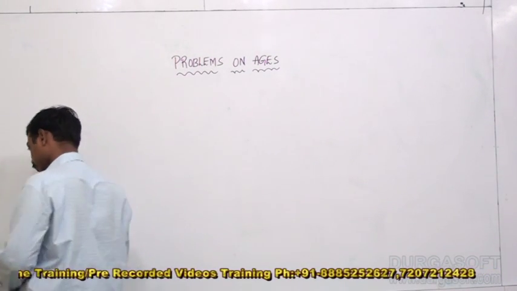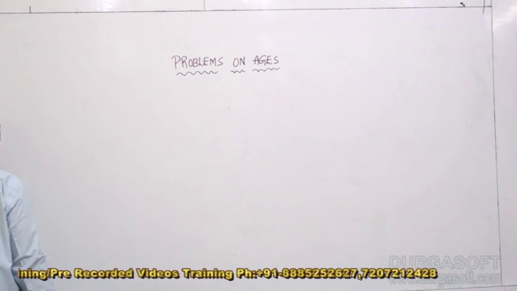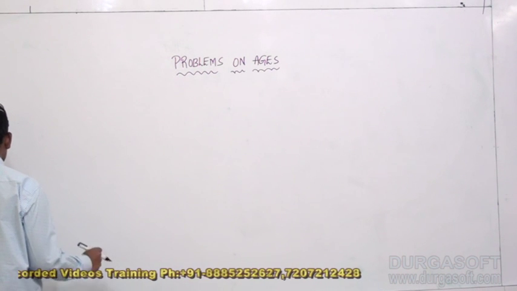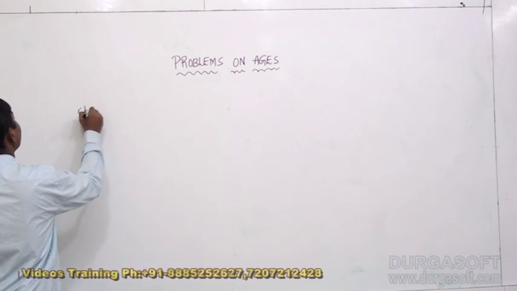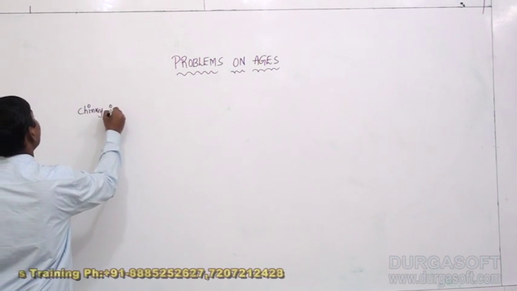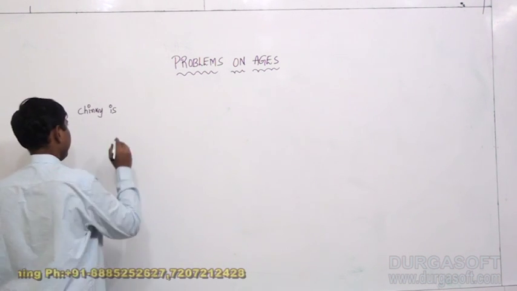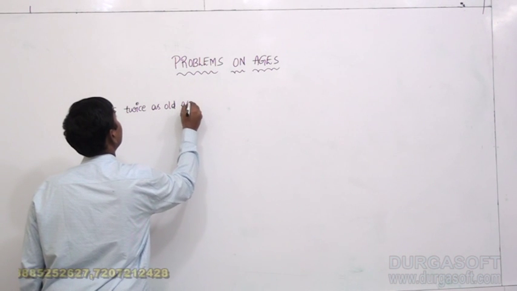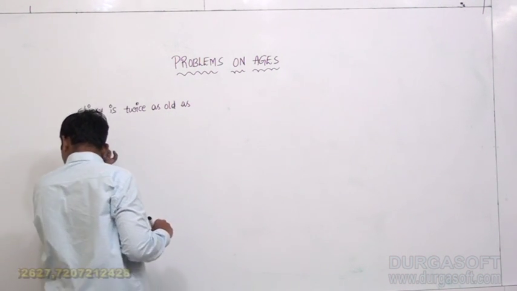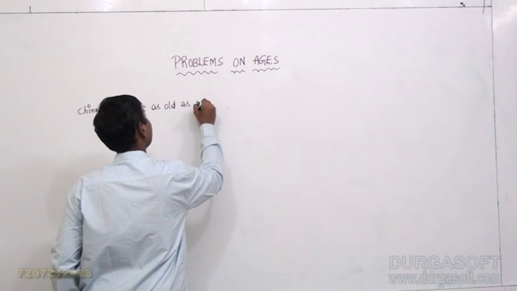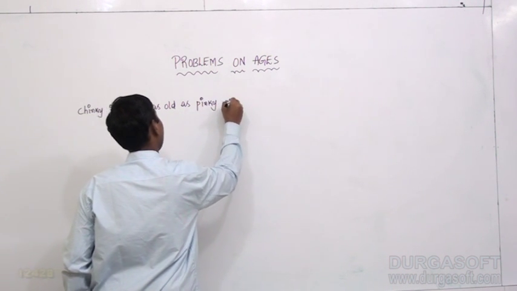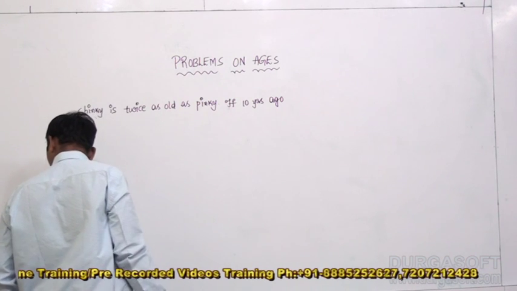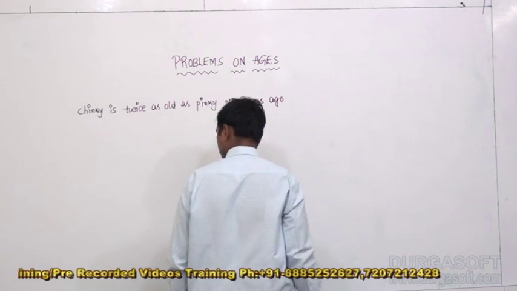Let us go for the next one. Chinky is twice as old as Pinky.